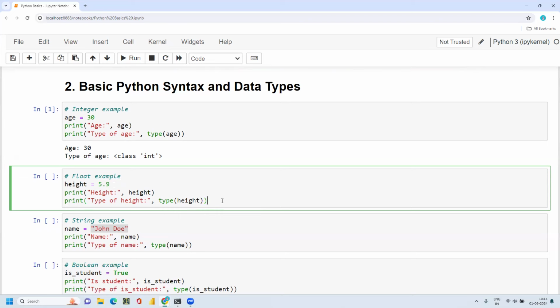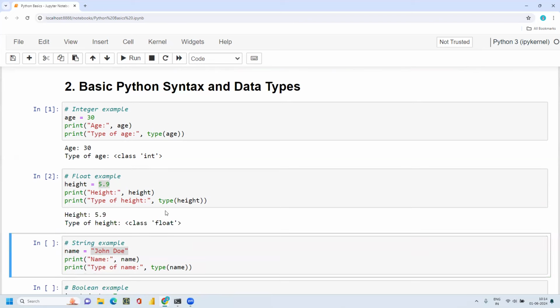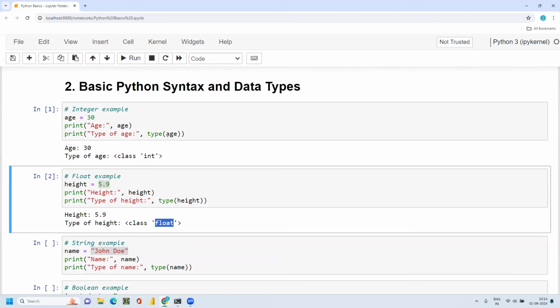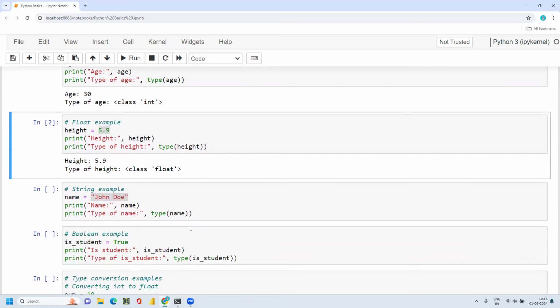If I print height and look at the data type of 5.9, I get float. So int means without any decimal points, and float means a number with decimal points. That is the difference. Both are numbers only, but integers cannot have any decimal points, while floats have some decimal points.